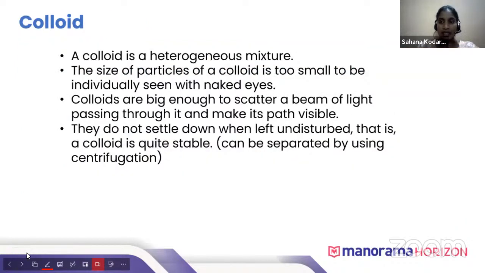Next, we will see the properties of colloid. As we said, colloid is a heterogeneous mixture. The size of the particles of colloid is too small, so individual particles of colloid we cannot see through our naked eyes.